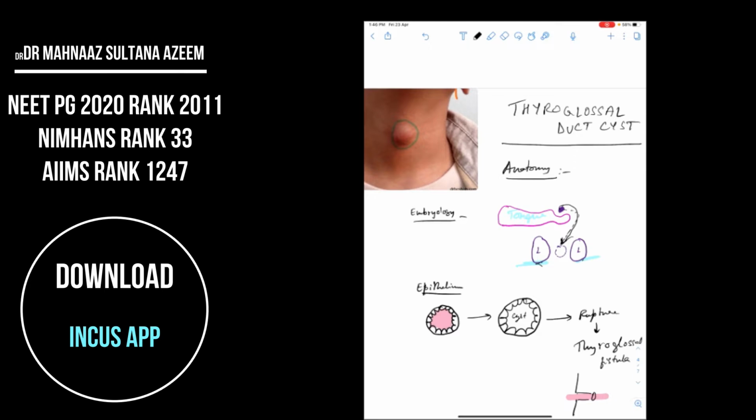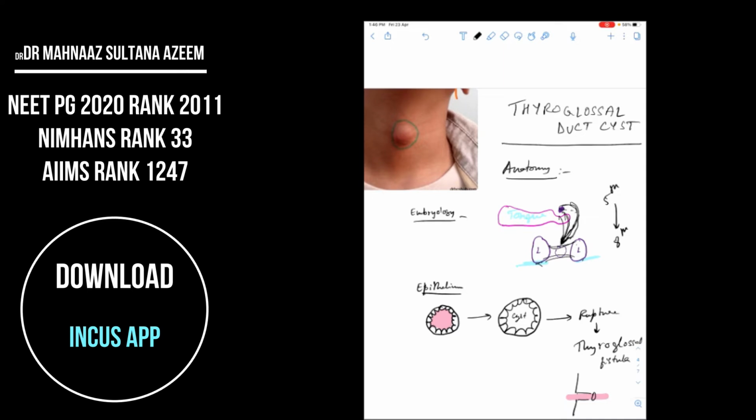As you can see, the medial lobe of thyroid gland has to migrate from the foramen cecum of the tongue to join the two lateral lobes of thyroid gland. And during migration, which takes place between the 5th to 8th week of intrauterine life, there will be formation of a thyroglossal duct.